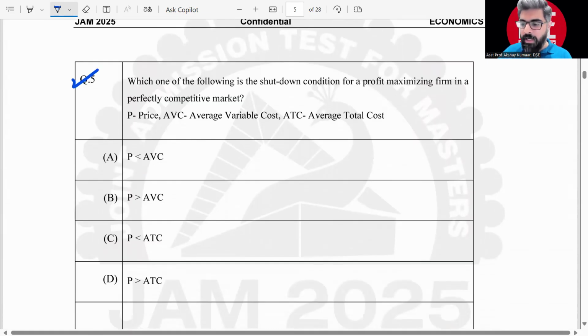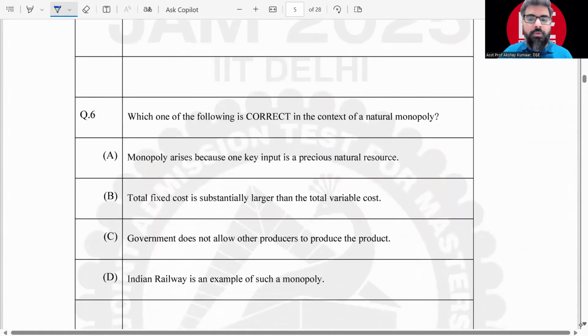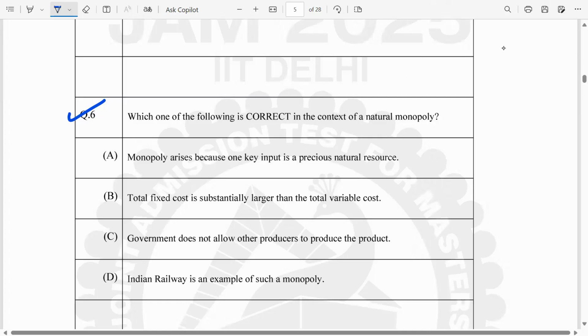Now, in this lecture, I'm going to start with the discussion of MCQs from question number 6. I hope all students can now see question number 6 on your screens. Let's quickly start the discussion of this problem. Which one of the following is correct in context of a natural monopoly?